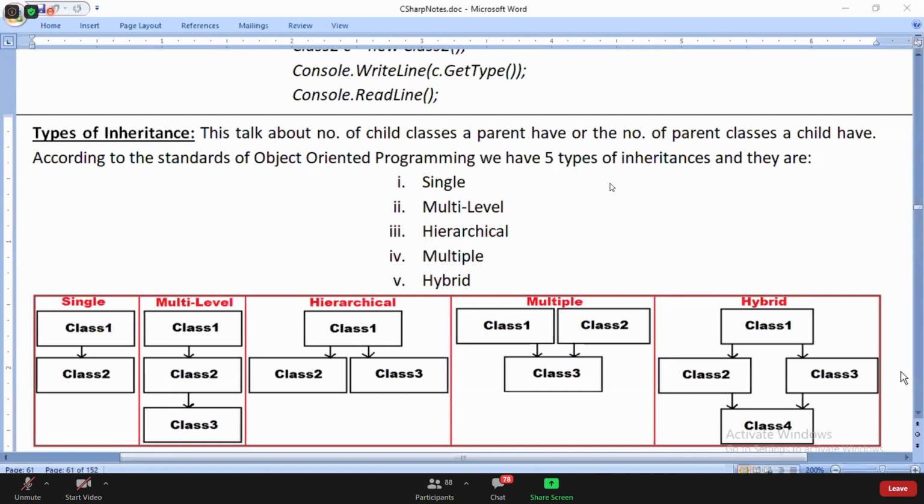Understood, all of you? These are the various different types of inheritances that we have.